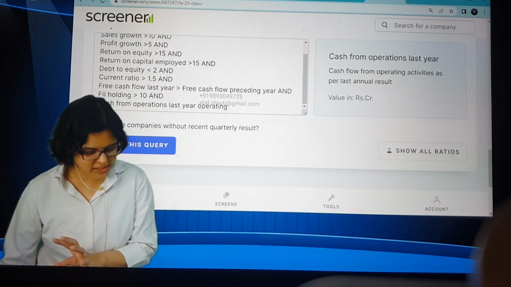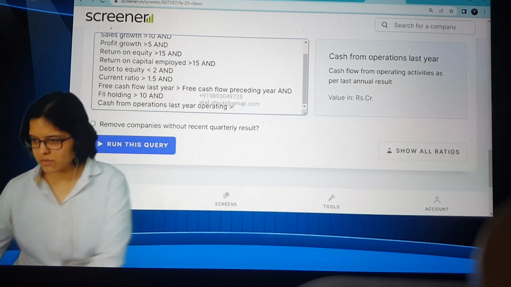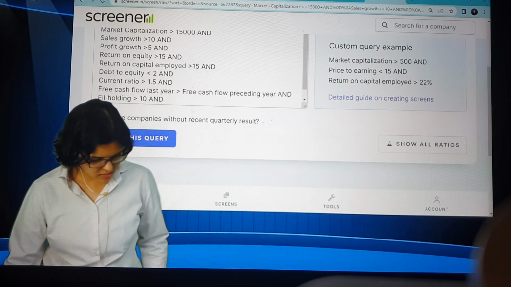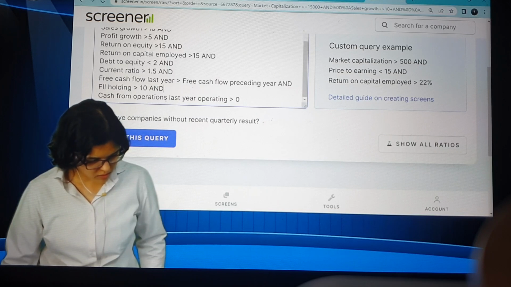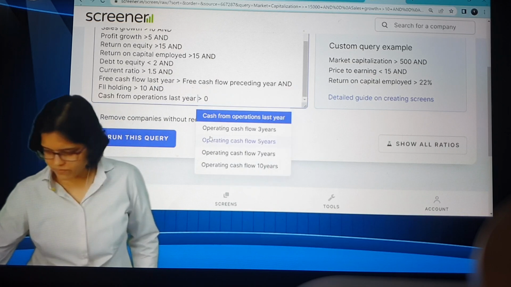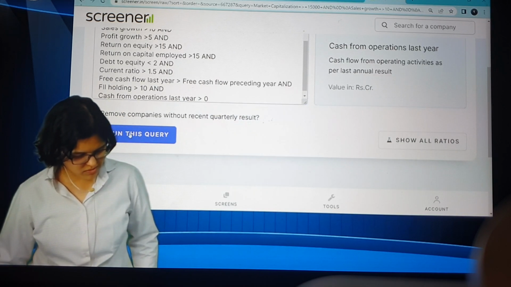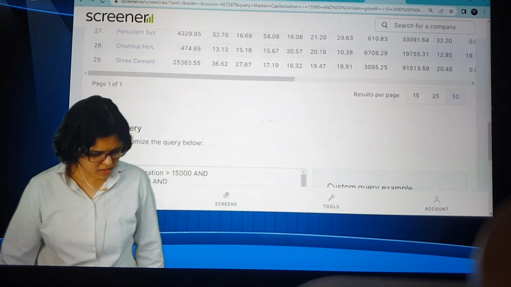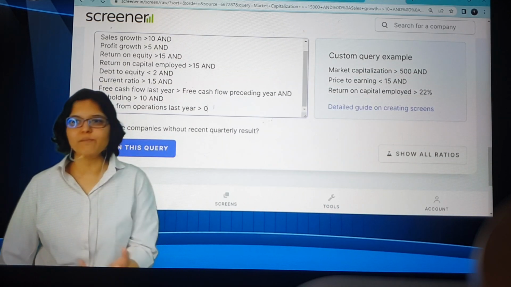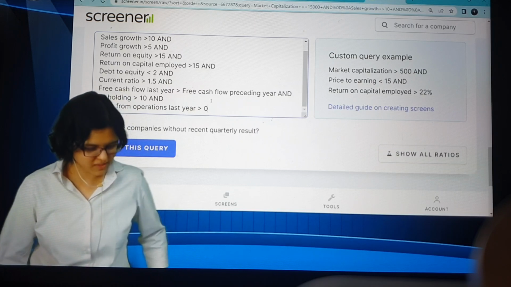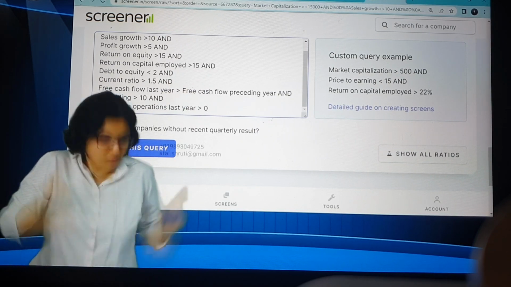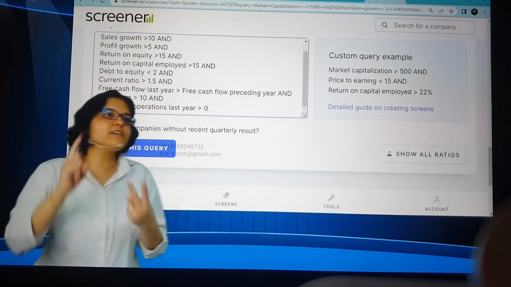So I'll click this and say greater than 0. If I run this query now, cash from operations last year, technology, yes. We've now gotten only 29 companies. Yesterday we got more, I guess. But maybe all these good companies have positive cash flow. Remember this, I've also typed it in our notes. You have to type it exactly the same way: cash from operations last year, no other choice. So yesterday's both problems are solved.